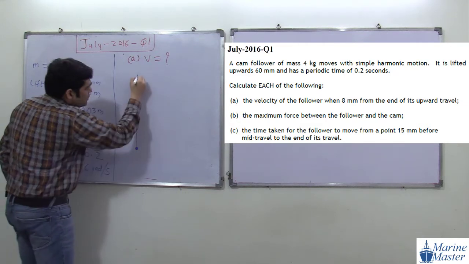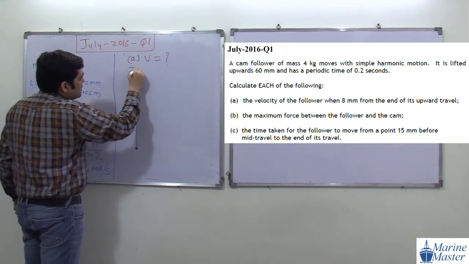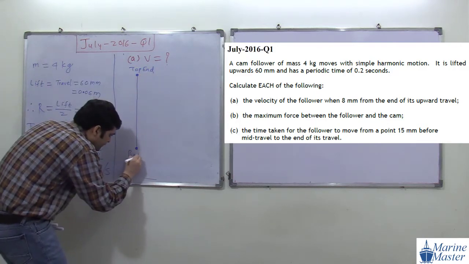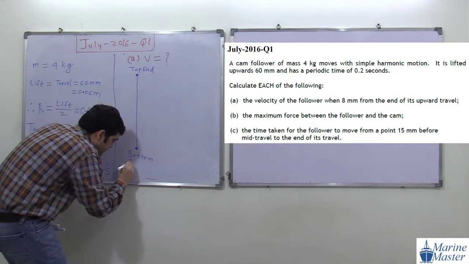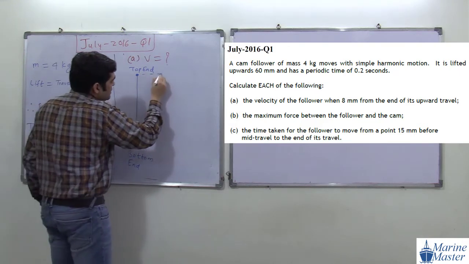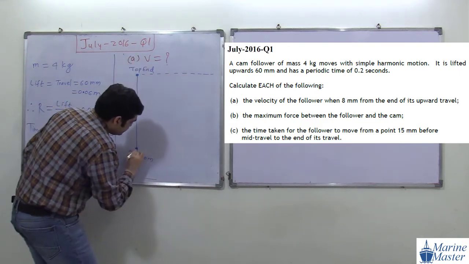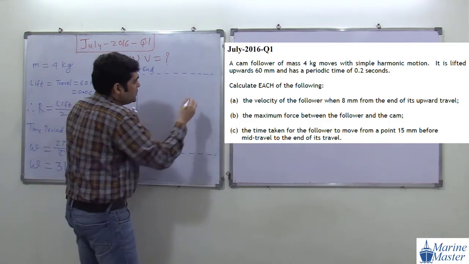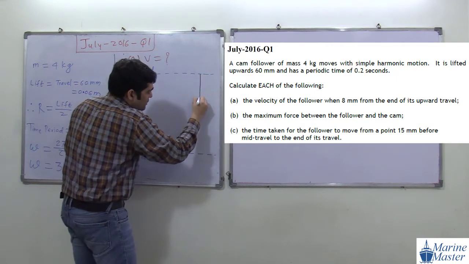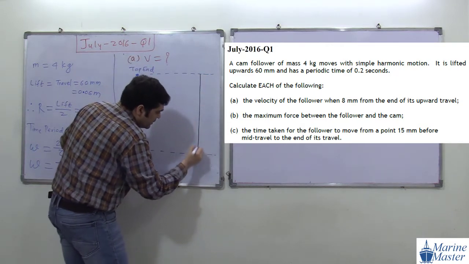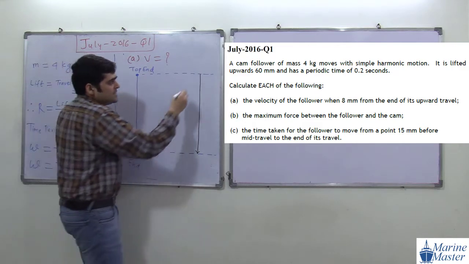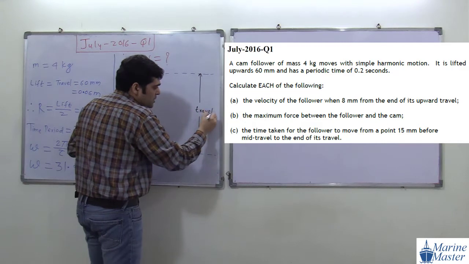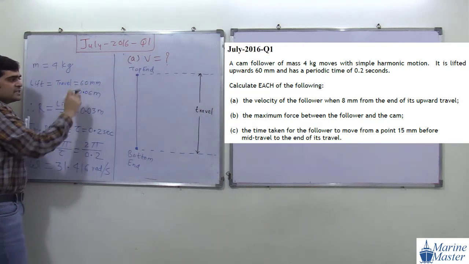Try to observe the scenario. This is our top end, this is the bottom end. Try to observe the things here. Then this distance, from the bottom end to the top end, what will this distance become? Travel. Okay, how much is the value of travel? It is given in the question, 60 mm.